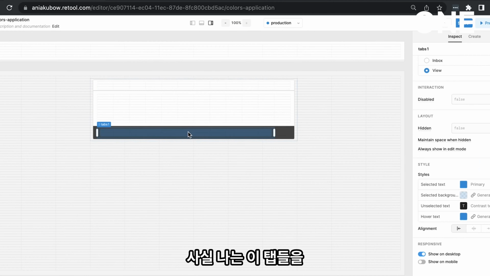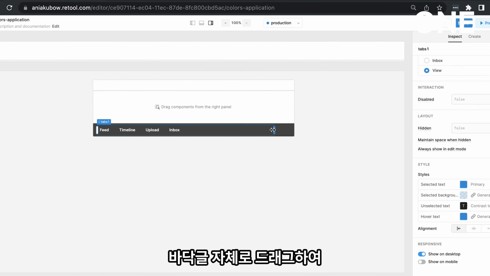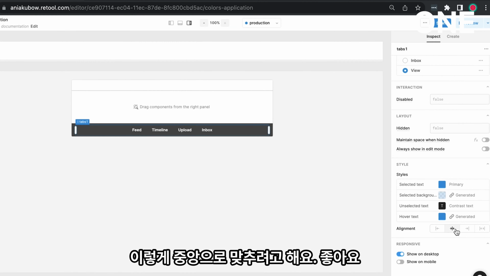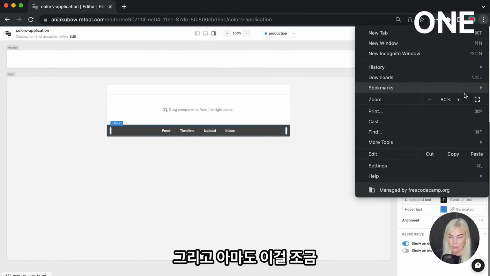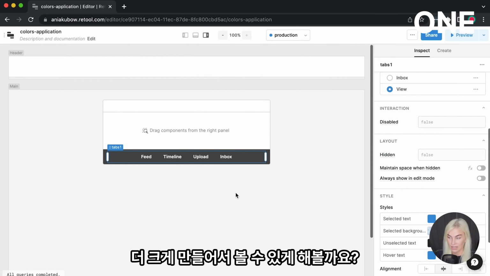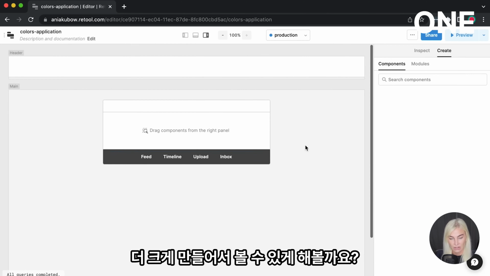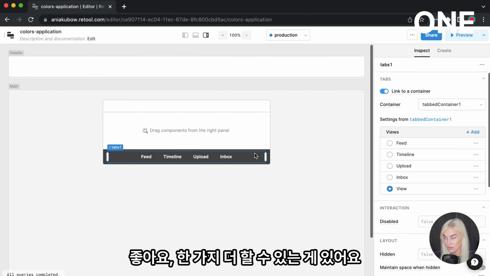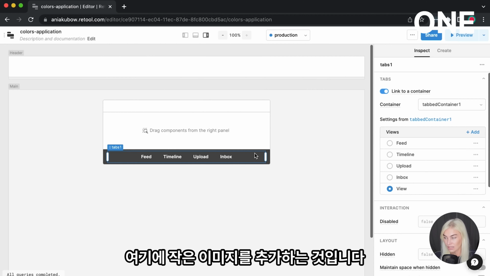I am actually going to drag these tabs down into the footer itself so that they are in the middle. I'm just going to make the alignment center, just like so. Okay, and maybe let's make this a little bit bigger so we can see. Okay, so great. One other thing we can do that is kind of cool is actually add little images to this as well.